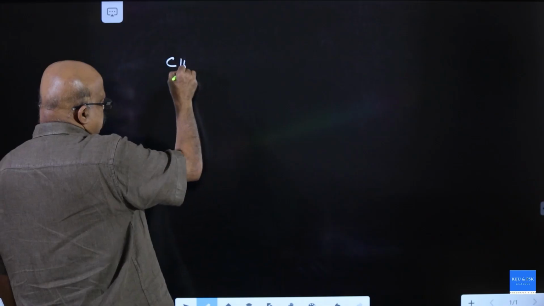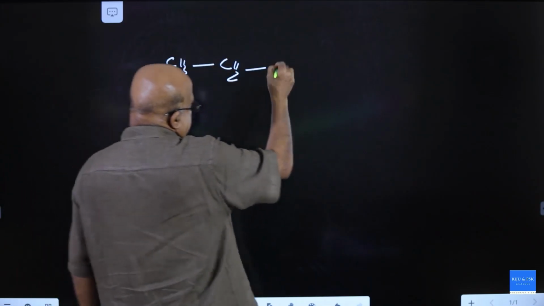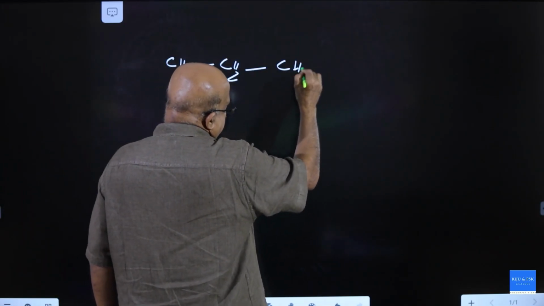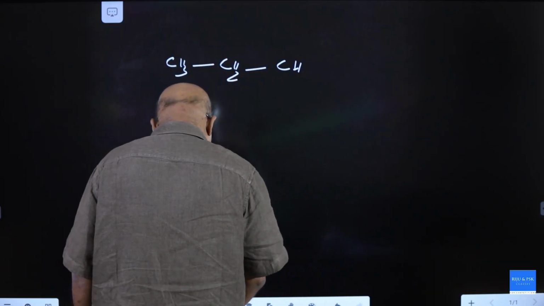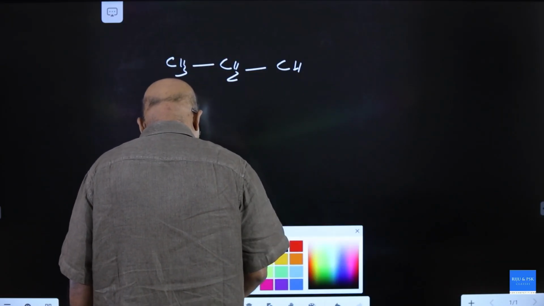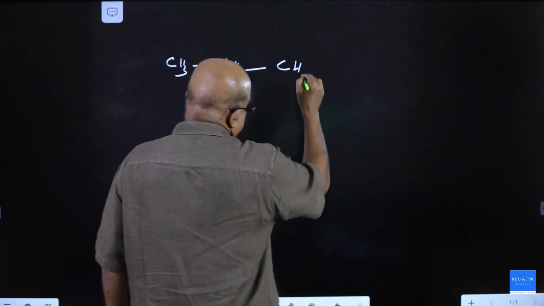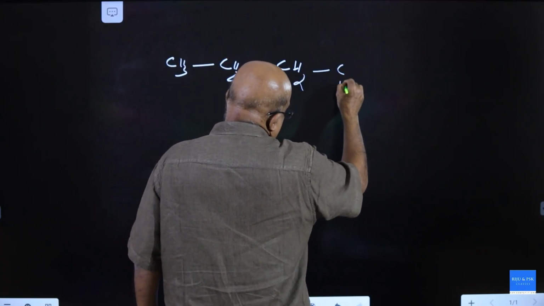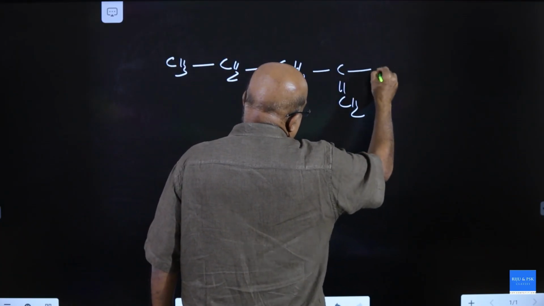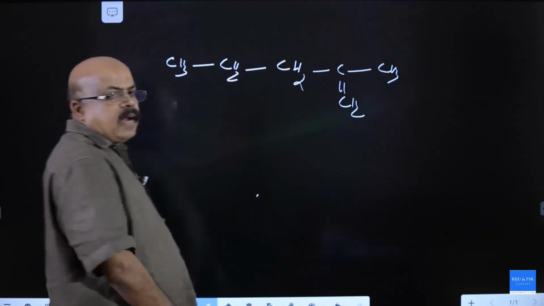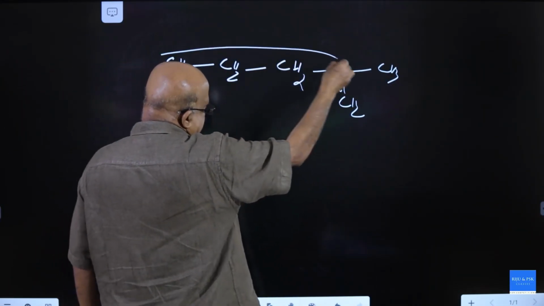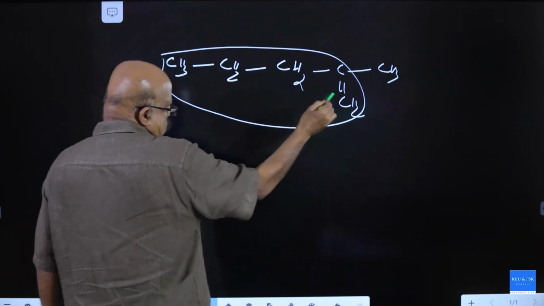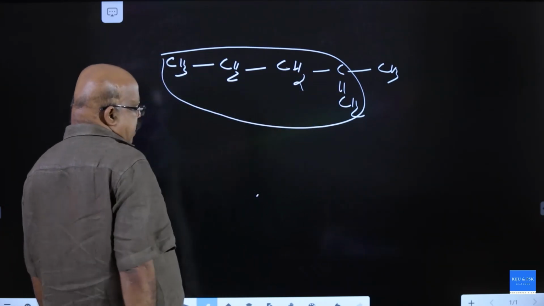See, CH3, CH2, CH2, CH2, C double bond CH2. Here the double-bonded carbon containing chain is your parent. 1, 2, 3, 4, 5 carbon atoms.